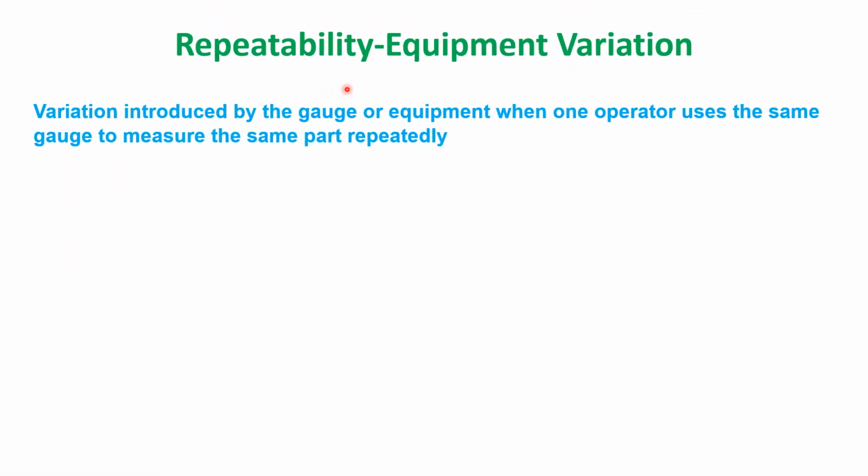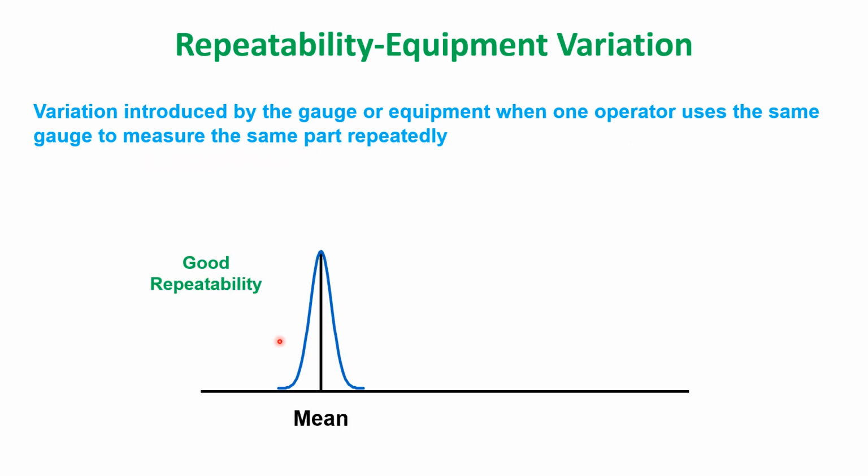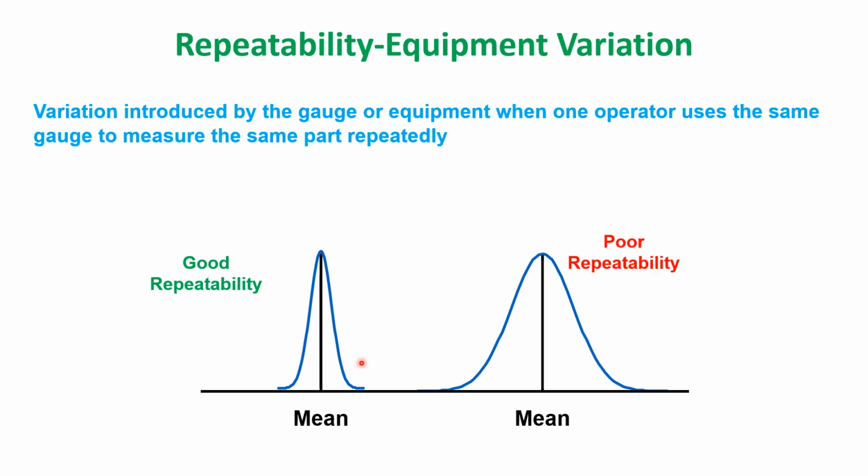Let us revise repeatability. Repeatability is nothing but the variation produced by the gauge or equipment when one operator uses the same gauge to measure the same part repeatedly. For example, this is a good repeatability because this variation is less compared to the second distribution. This is a poor repeatability. Again, in repeatability, the master value is not considered.